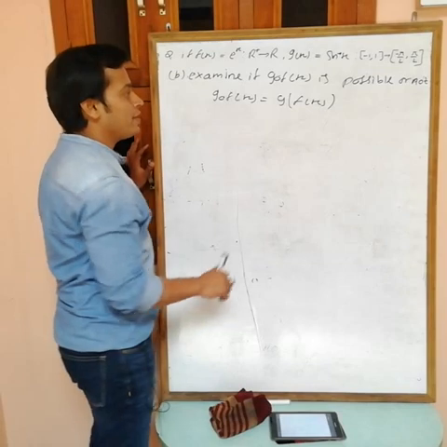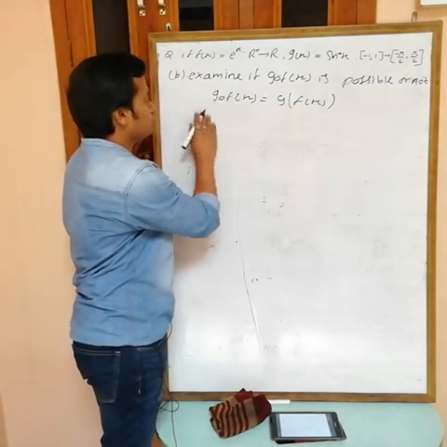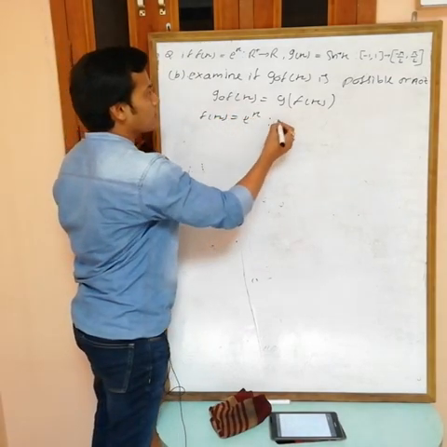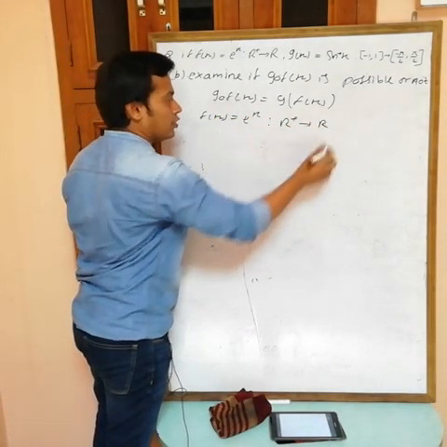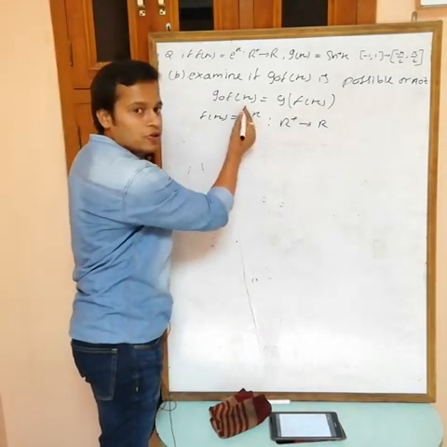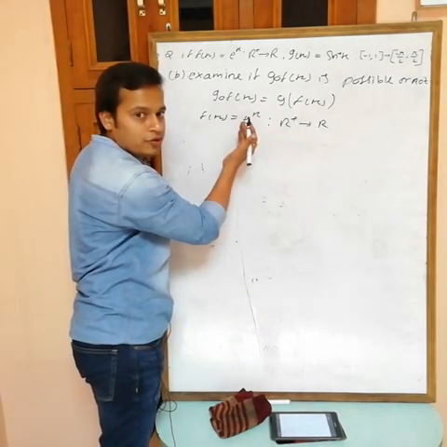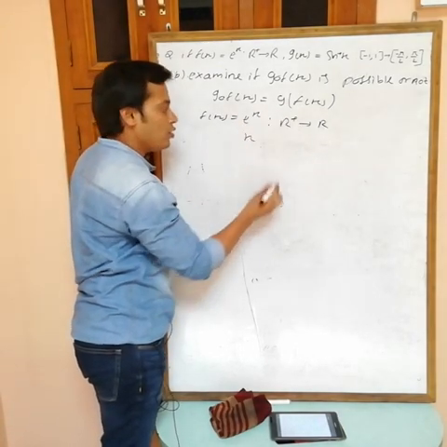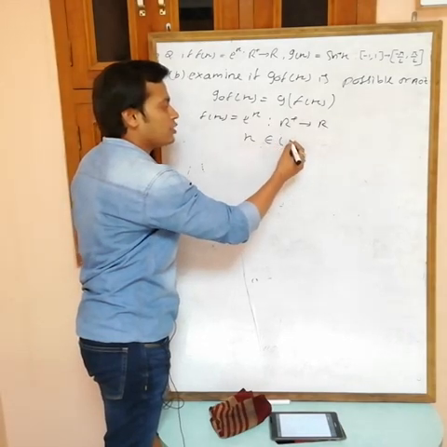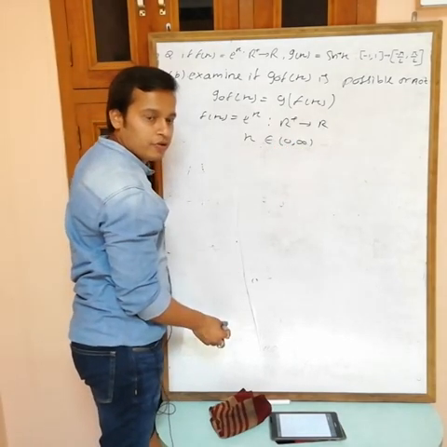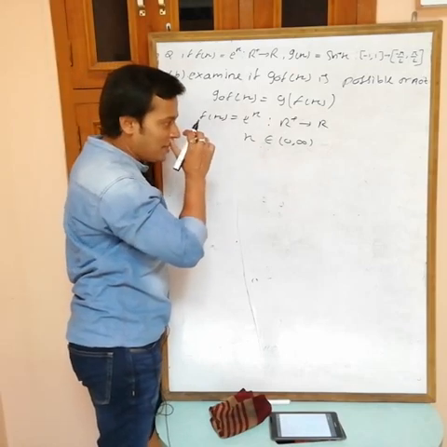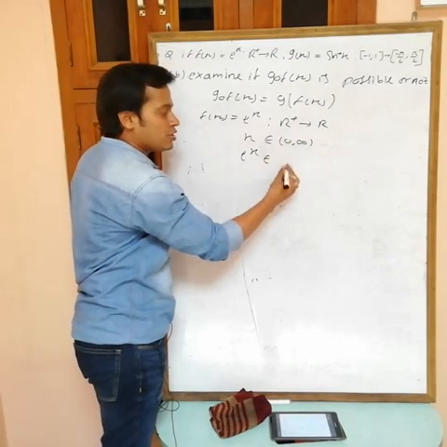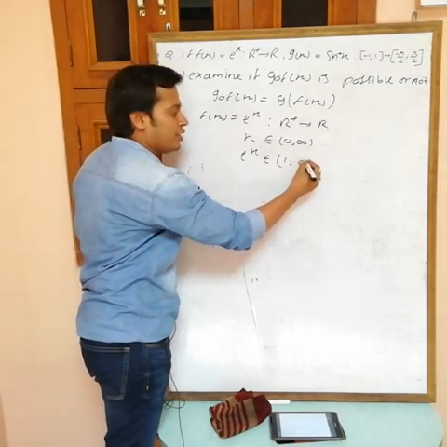So first find the range of f(x). Here f(x) equals e power x, defined from R plus to R. And I want the range of this one, which means all possible values of this one. For range we have to go from inside to outside, starting from x. Here it is given that x belongs to R plus, which means 0 comma infinity. Now we want all possible values of e power x. If you take e power 0 it is 1, e power infinity is infinity.